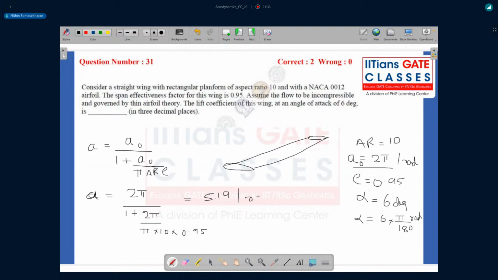Keep in mind, everything needs to be in radians. So whenever you're doing any calculation, always convert everything into radians and then proceed with your calculation.